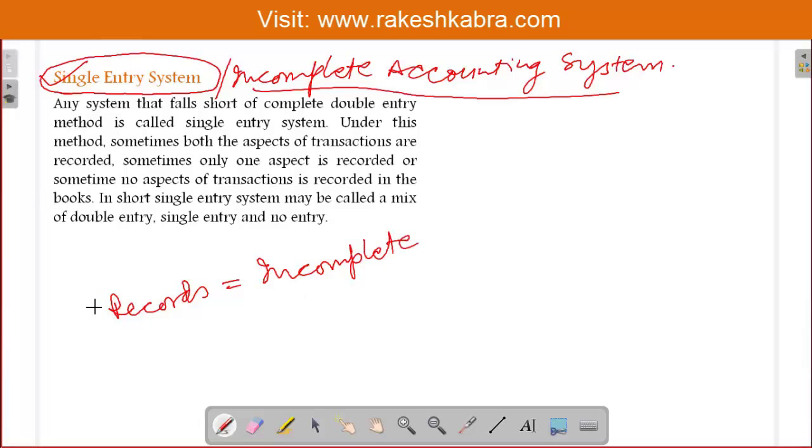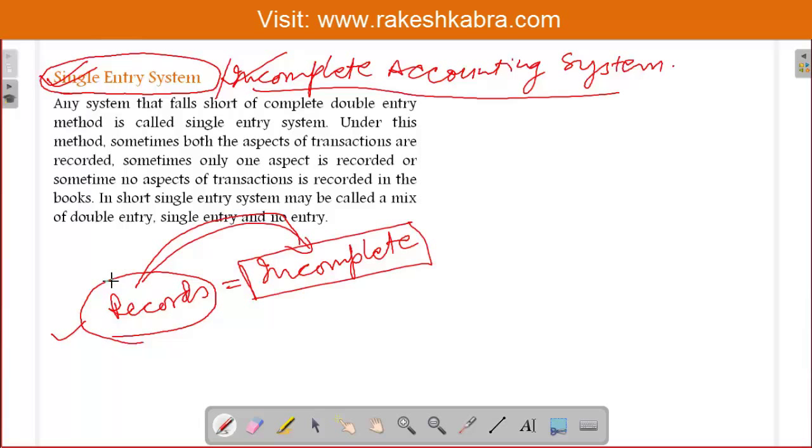So the point is, what do we mean by records? Records means books of accounts. And if we maintain our records by applying the single entry system, or the incomplete accounting system, then our records will become incomplete. What do we mean by records and incomplete?